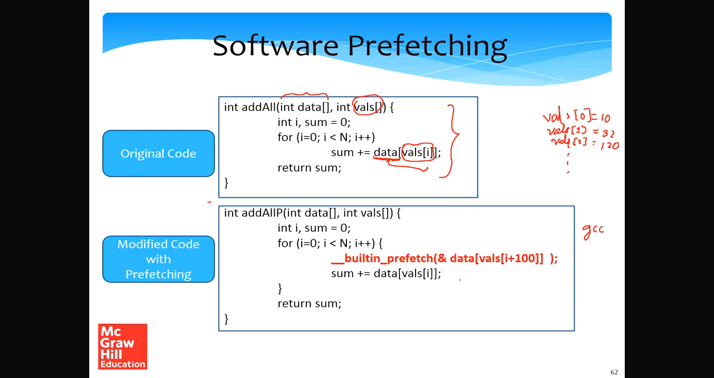So what we can do is prefetch some address which will be accessed in the future. For example, we can prefetch this address over here, which is vals[i + 100]. Assume that in the current iteration we are at vals[i]. After 100 more iterations, we'll be accessing the data array entry at vals[i + 100]. So we can prefetch that entry in the current iteration by calling the function __builtin_prefetch.